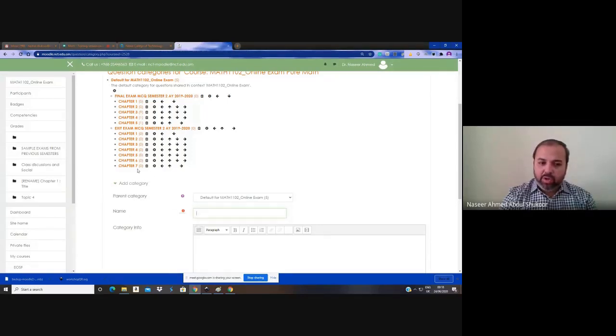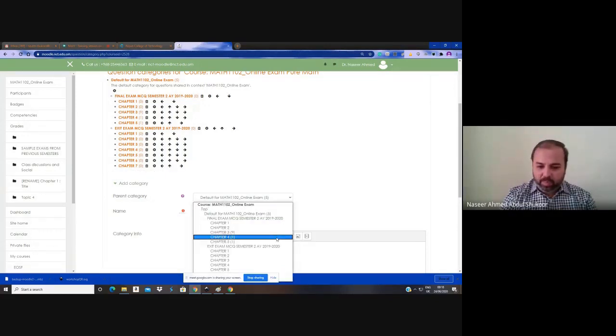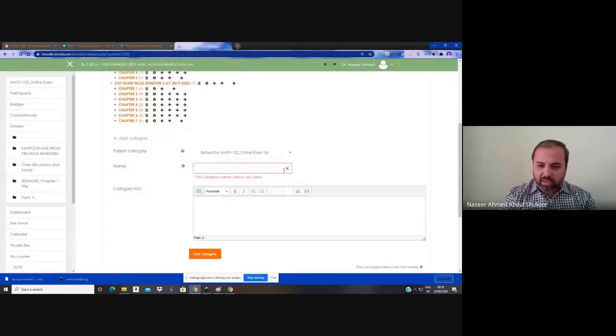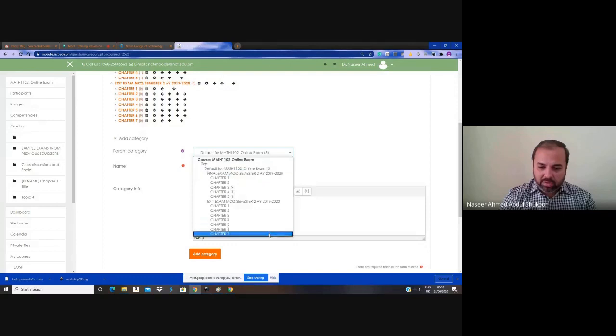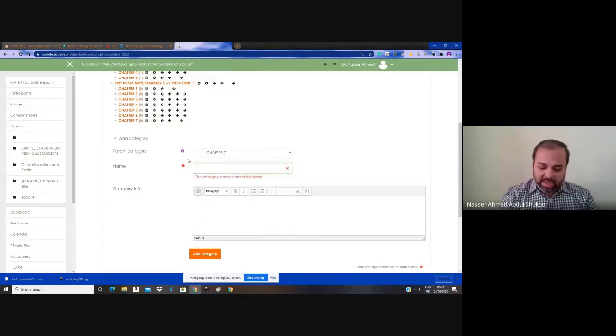If you want to keep the folder at the end, then create the folder under chapter 7. This is what I'm doing. Under chapter 7, I'm creating a new folder for test.